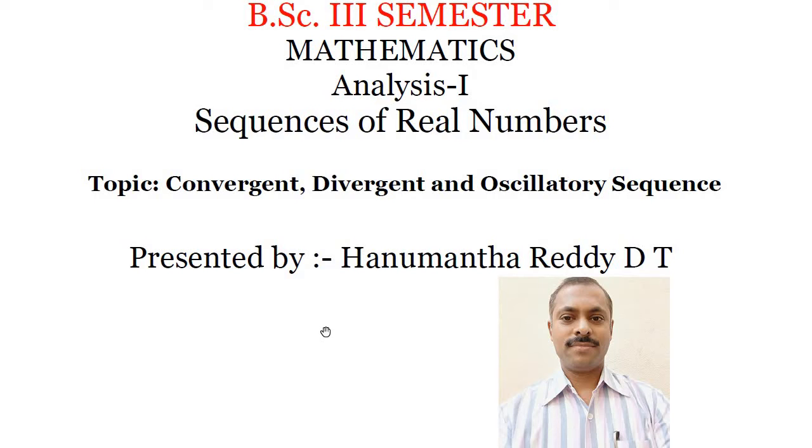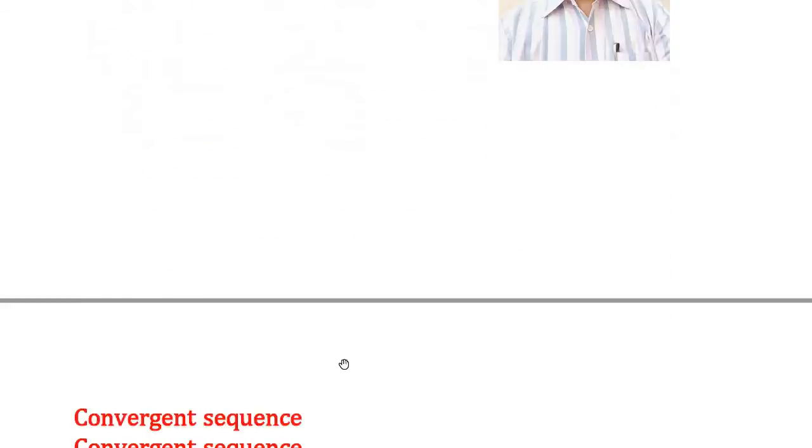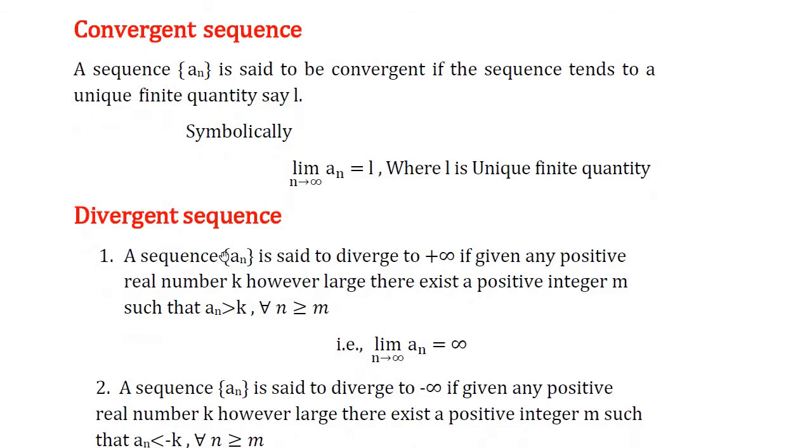In this session, we discuss convergent, divergent and oscillatory sequences. First, convergent sequence.